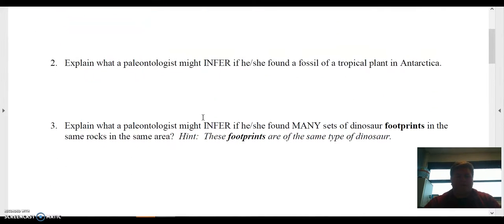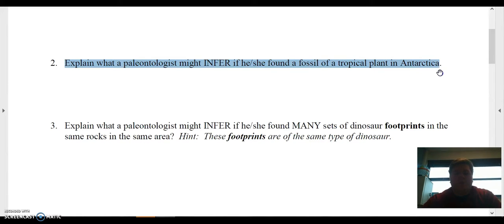Number 2, explain what a paleontologist might infer if he or she found a fossil of a tropical plant in Antarctica. Okay? What would happen if the paleontologist found a tropical plant in Antarctica? What would that tell the paleontologist?